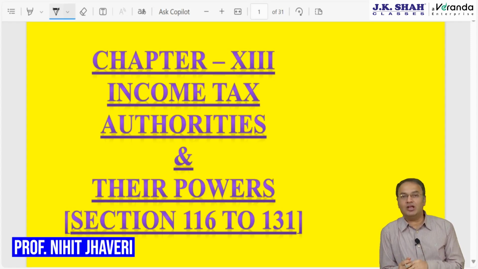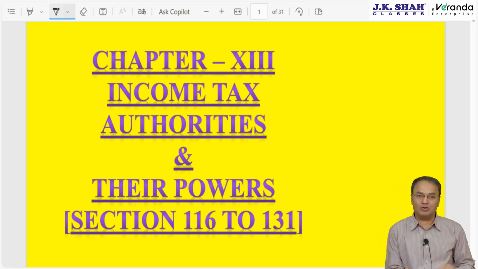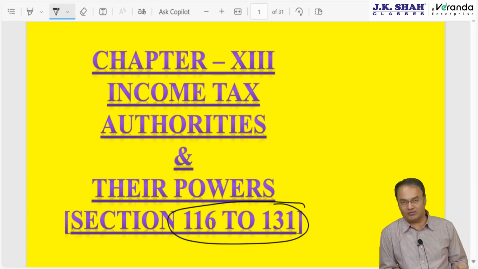Today we will be revising income tax authorities and their powers. It is called chapter 13 of the Income Tax Act. This is a chapter of CA final applicable for May 2025 and November 2025 attempt. In this chapter we are going to discuss various sections, section 116 till section 131.